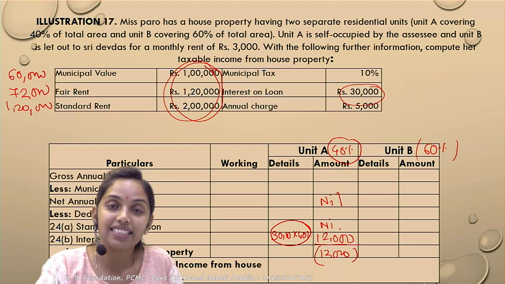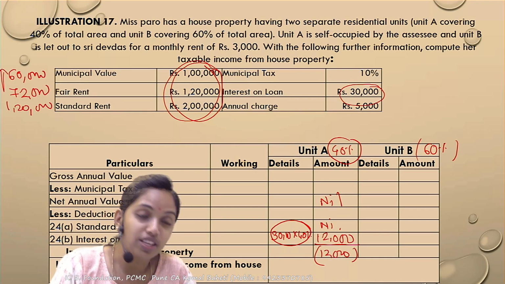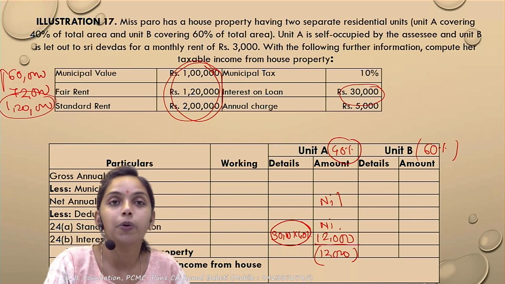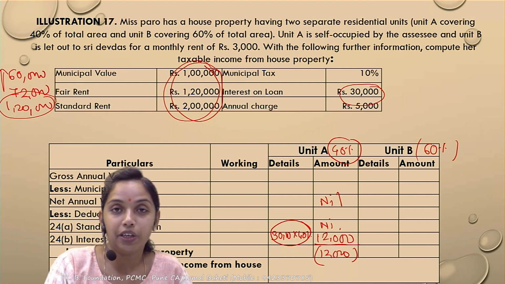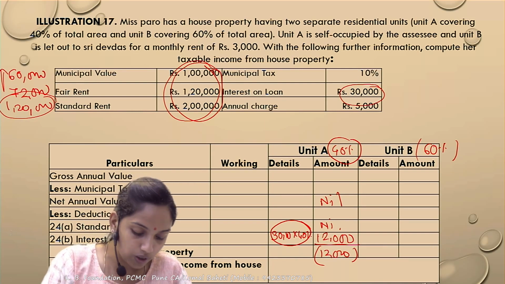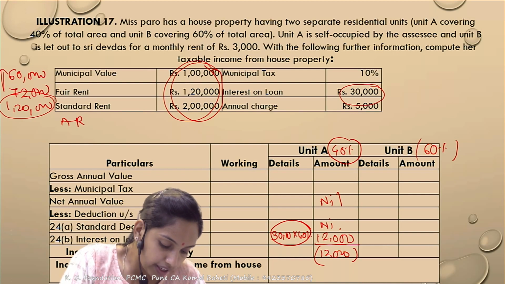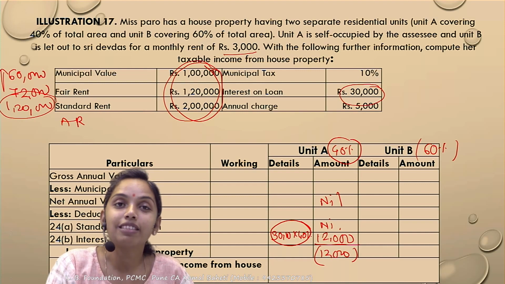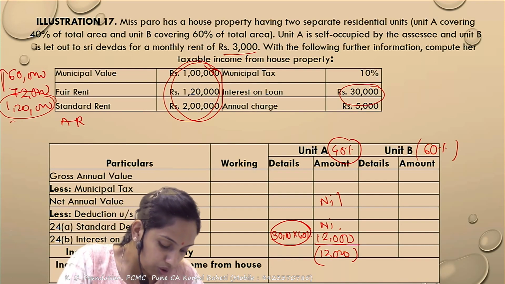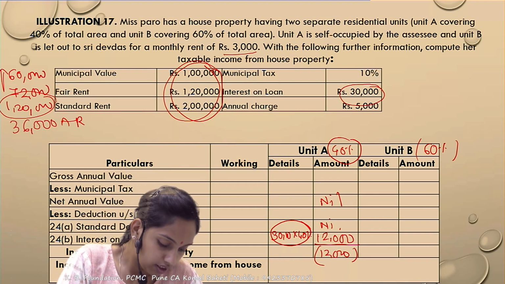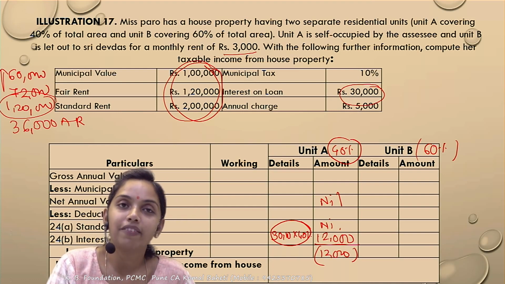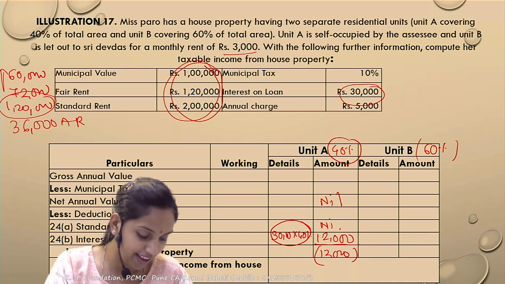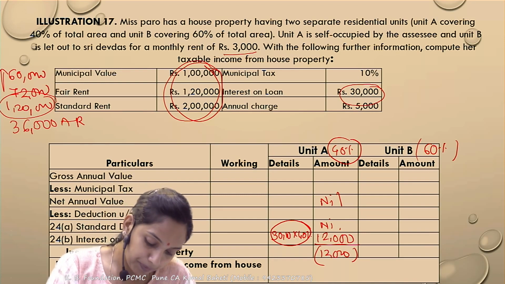So now to apply step 1, whichever is higher, so 72,000 is to be compared with the standard rent, whichever is lower, so reasonable expected rent would become 72,000. That is to be compared with the actual rent now. Correct. So how much is the actual rent? Unit B has been let out for 3,000 per month. Correct. So 3,000 multiplied by 12, so it comes to 36,000. Correct. So 72,000 reasonable expected rent is to be compared with 36,000, whichever is higher. So GAV becomes 72,000. Correct.